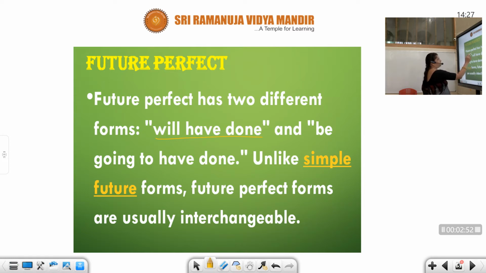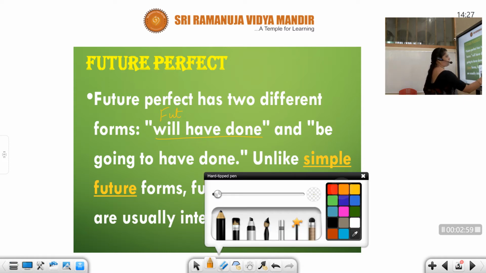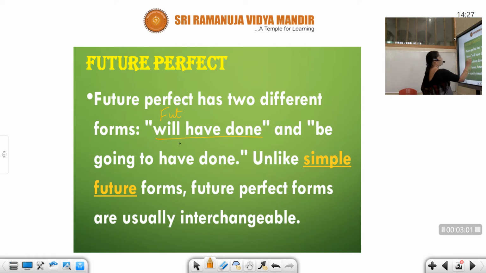Will is future. Okay, this is not so clearly visible. We'll have a darker shade. Have done is perfect. So you have future perfect.